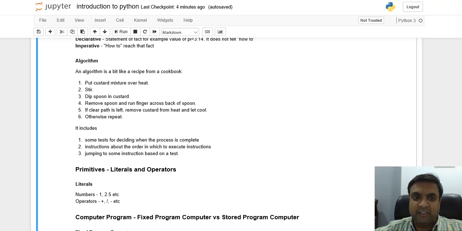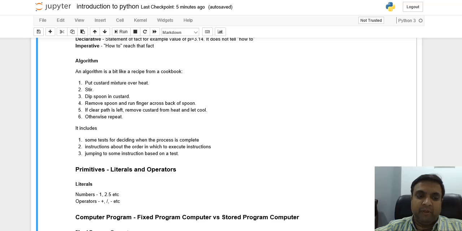So this kind of instructions, when we give them in the case of a recipe from a cookbook, is known as an algorithm. The algorithm includes some tests for deciding when the process is complete, instructions about the order in which to execute the instructions, and jumping from some instructions based on a test. So this is known as an algorithm.